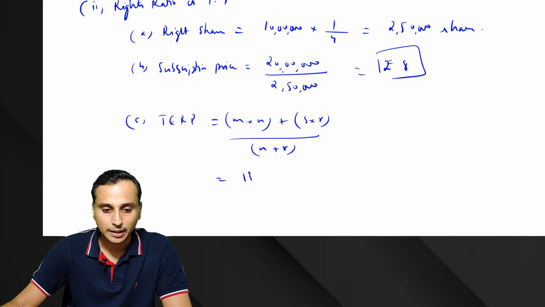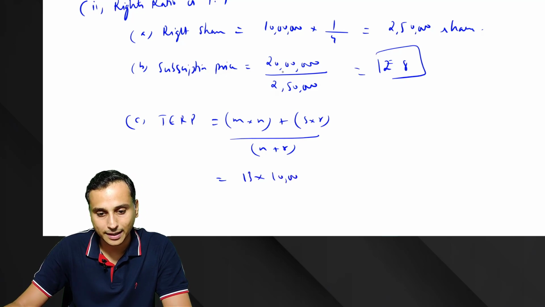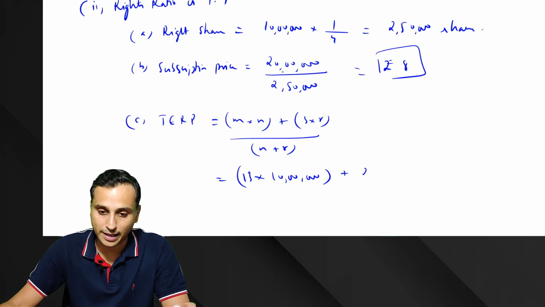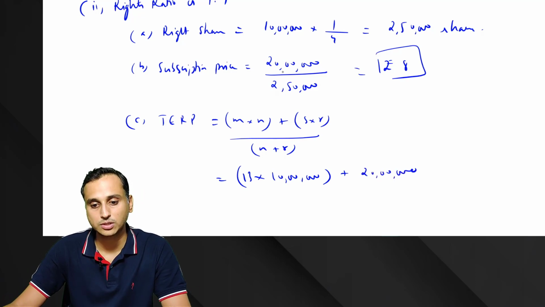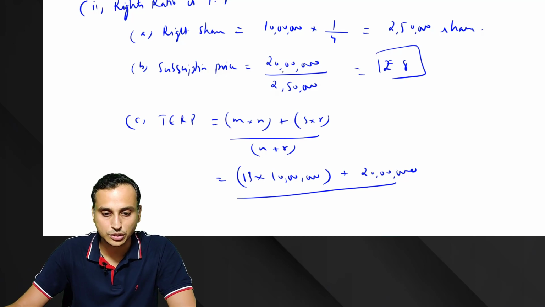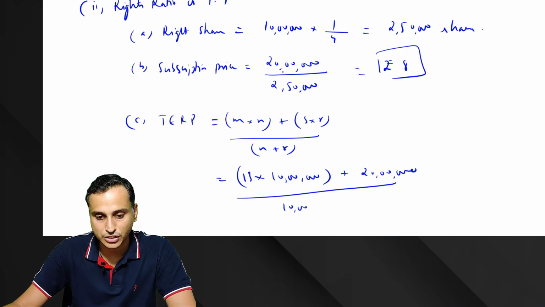How much was M? 13. N was 10 lakh shares. Okay. S into R, we know it was 20 lakhs only, which was the additional funds required, divided by N plus R. Now that will change. That was 10 lakh shares plus now 2,50,000 shares.